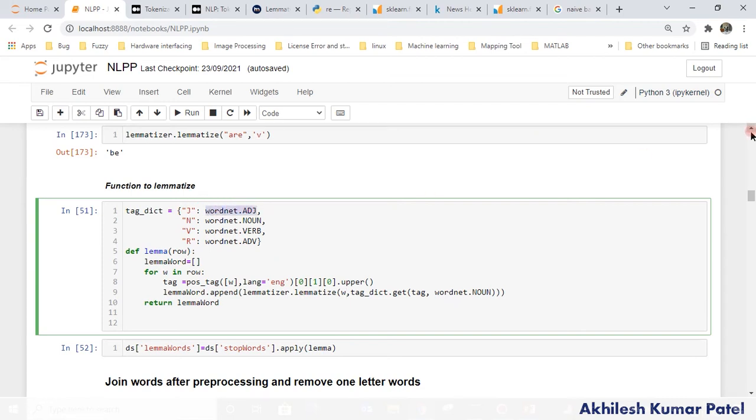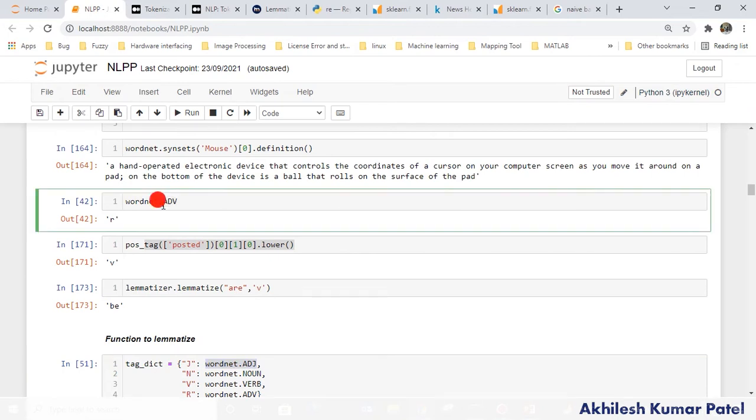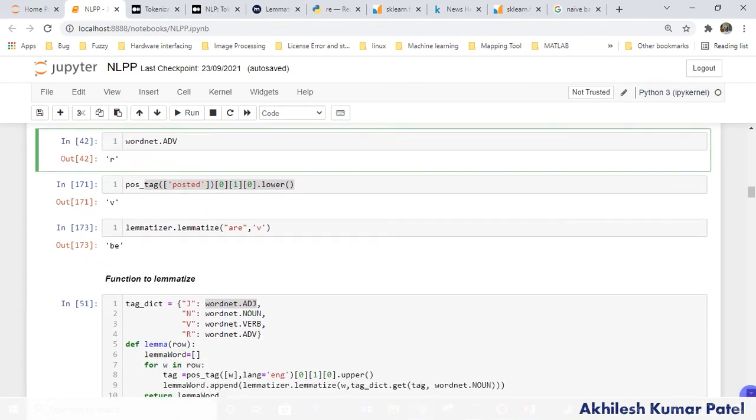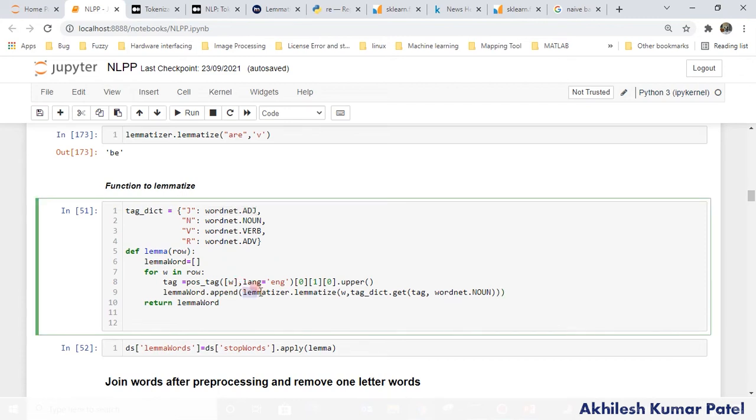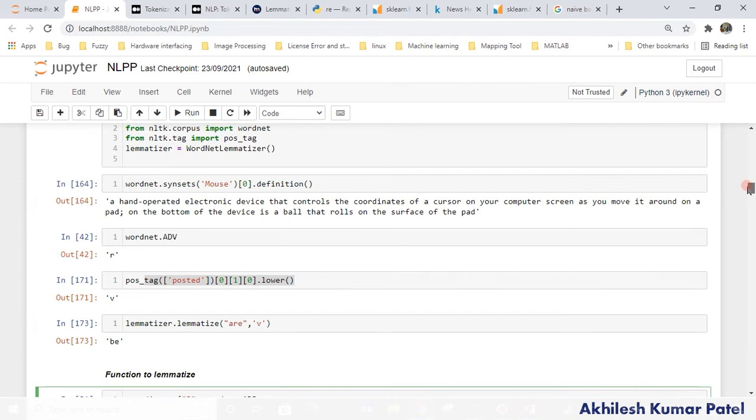Remember, if I go up here, if I have to find out what the annotation for the adjective is, it is lowercase, right? That's why I have done it here in capital letters. So we will have multiple words in a list, so we are appending here. Then this lemmatizer.lemmatize is the function which we have created above, right? So this function we are using here.